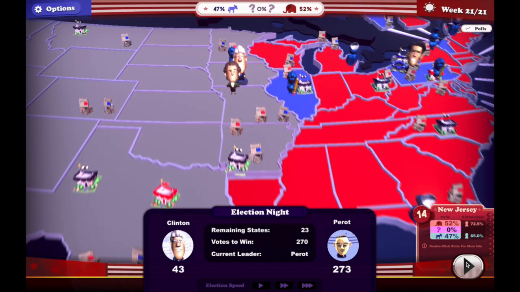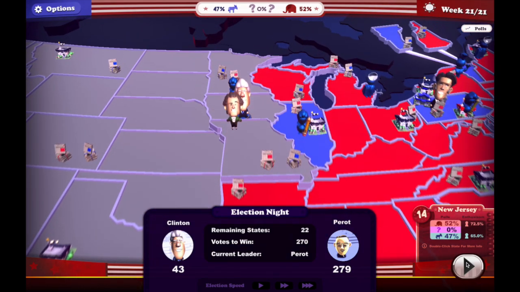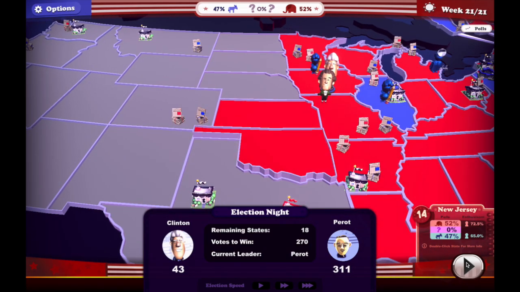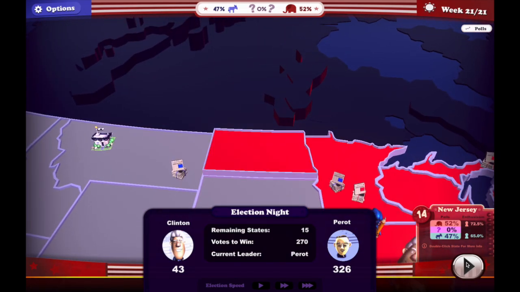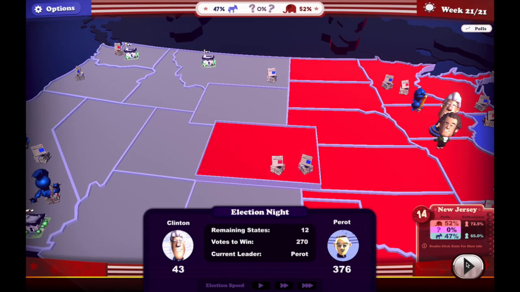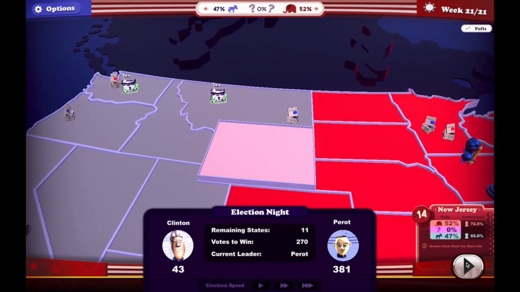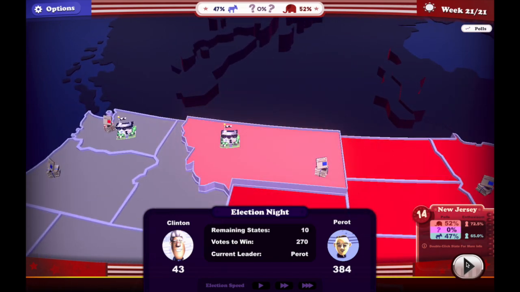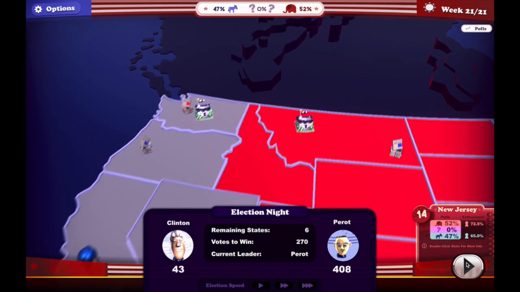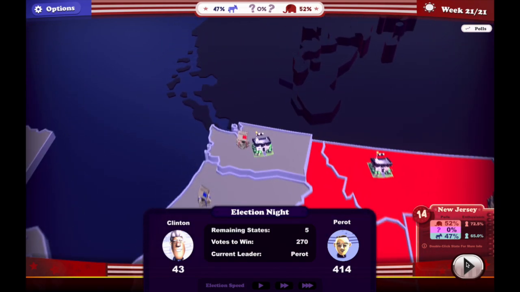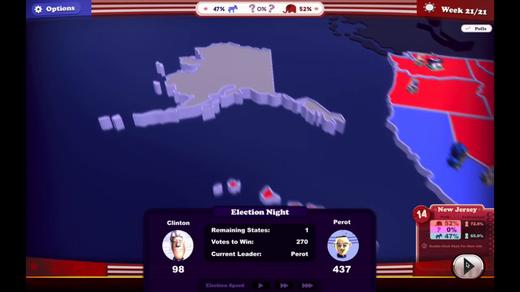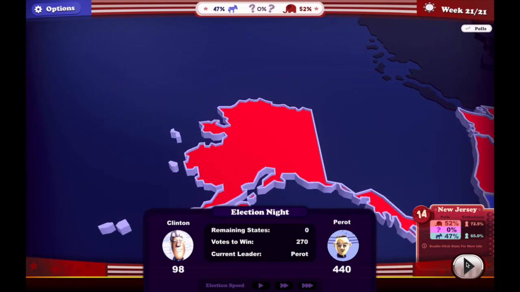We're about to win. We won, ladies and gentlemen. It was all worth it. Bill Clinton's way behind with 43 electoral votes. We only won the popular vote by 5, though. We got Colorado. Curious about some of these margins. I don't think we got California at the end. Yeah, no. The polls were exactly right, folks.